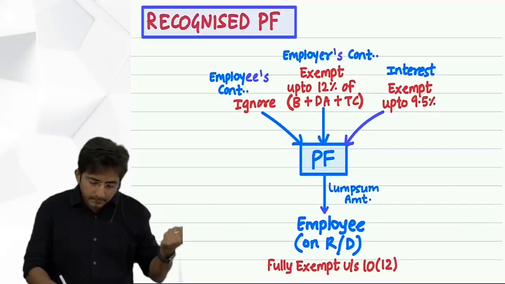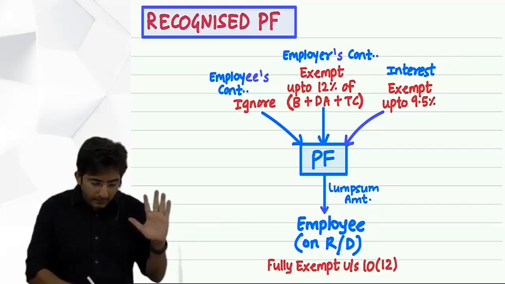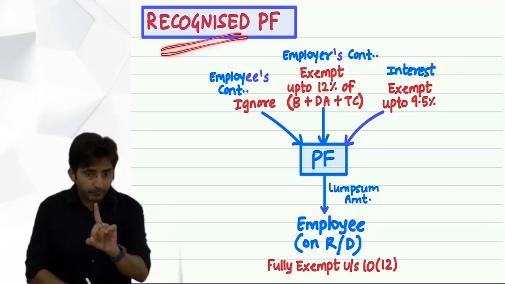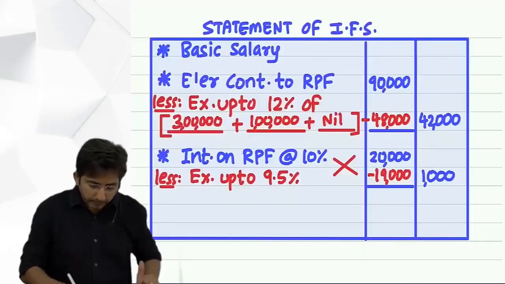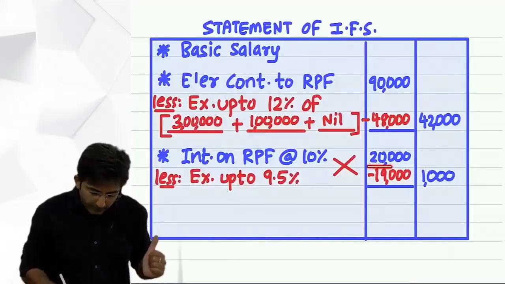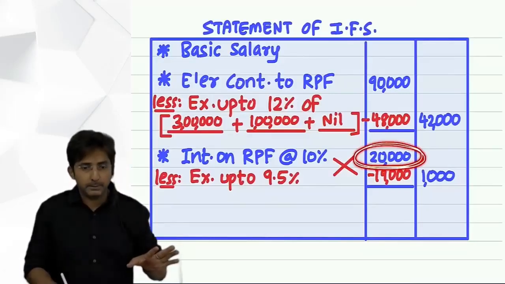See this. I am suddenly going to the drawing of RPF, because he had a doubt at the time of RPF. So see, tell me, this 20,000 interest on RPF, what do we do? Exempt up to 9.5%.